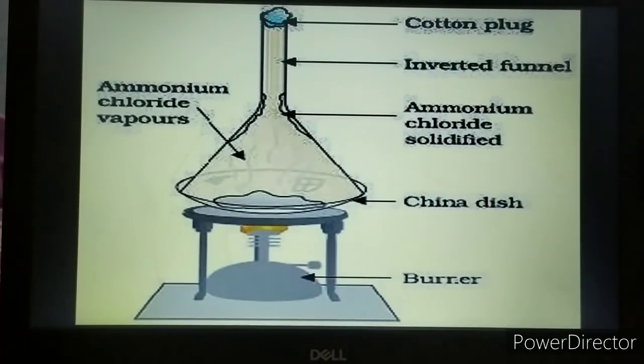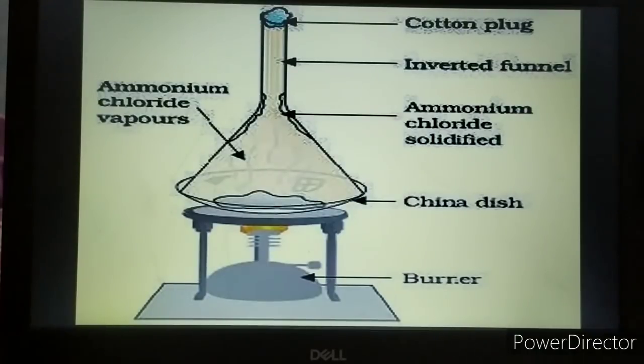These fumes then change back to solid ammonium chloride along the cooler upper part of the funnel. On the cotton plug, the smaller solid particles of ammonium chloride will get collected when it cools down. First of all, it will be in the vapor form. It will change directly from the solid state into gaseous form.